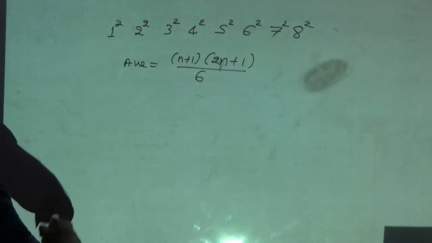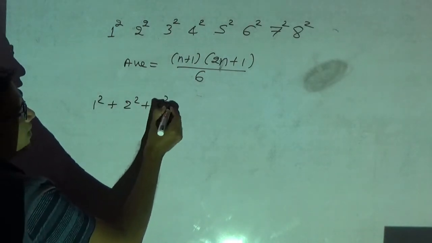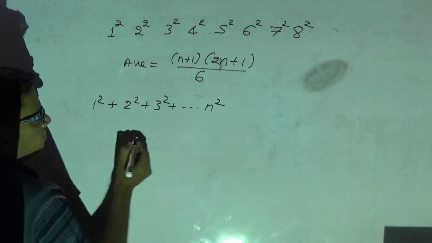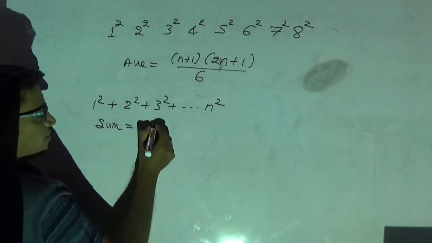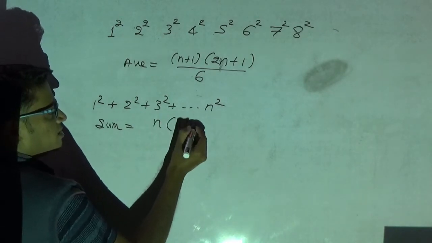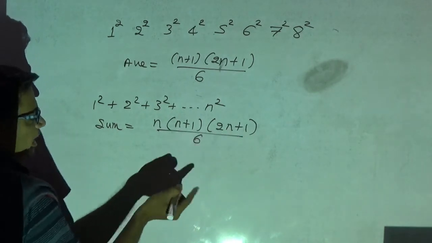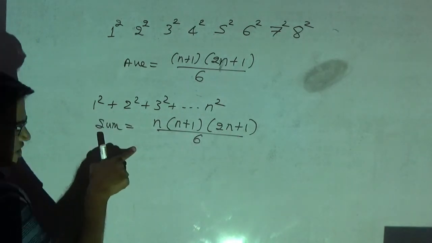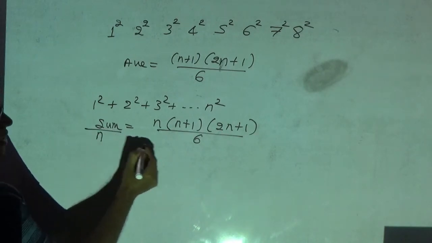Please observe here. I know 1 square plus 2 square plus 3 square up to n square. What is the sum? The sum of first n squares of natural numbers is given by the formula n into n plus 1 into 2n plus 1 divided by 6. But I want the average, right? What do you mean by average? Average is nothing but the sum of all the samples divided by the number of samples.